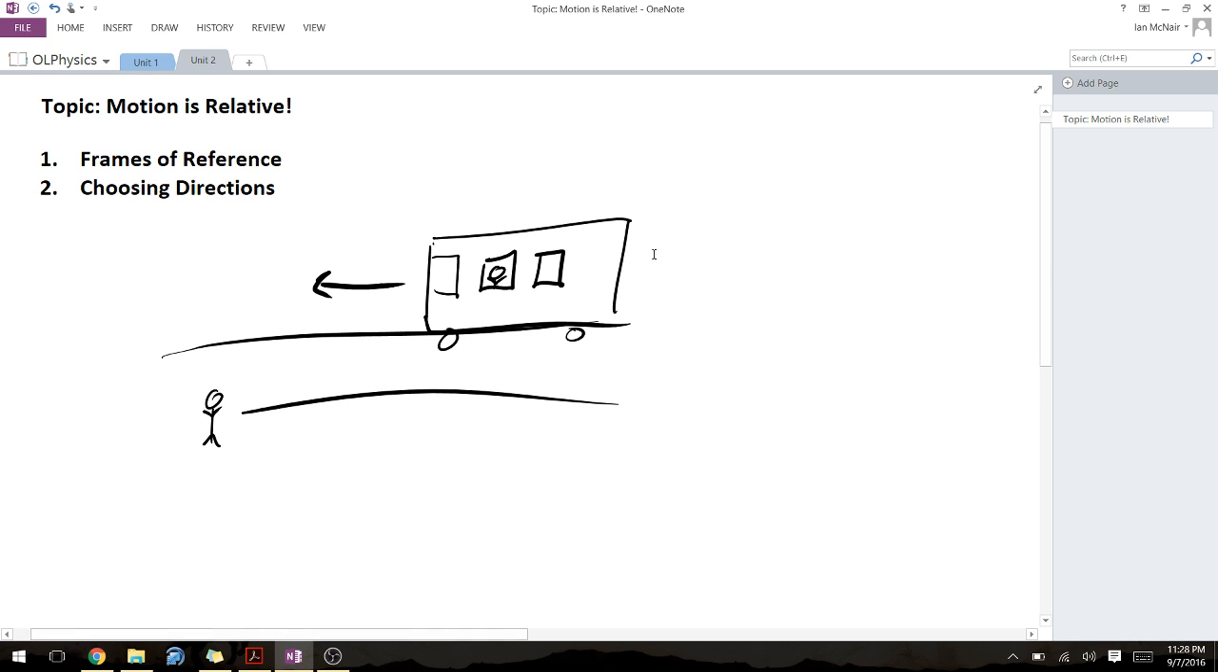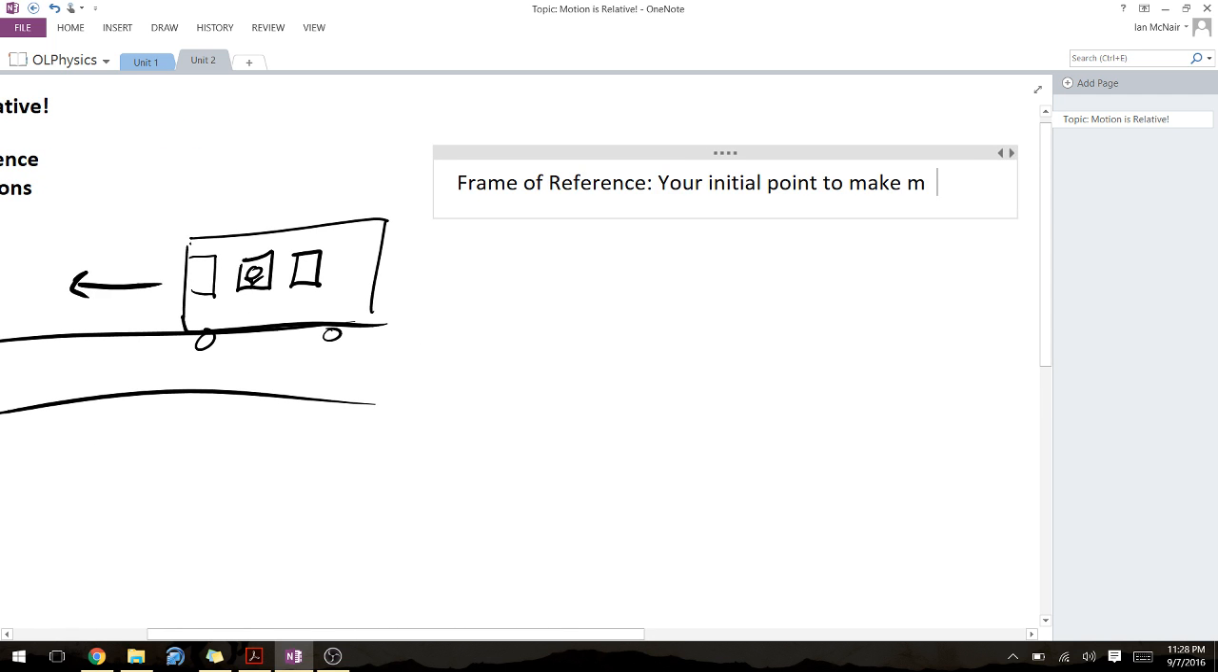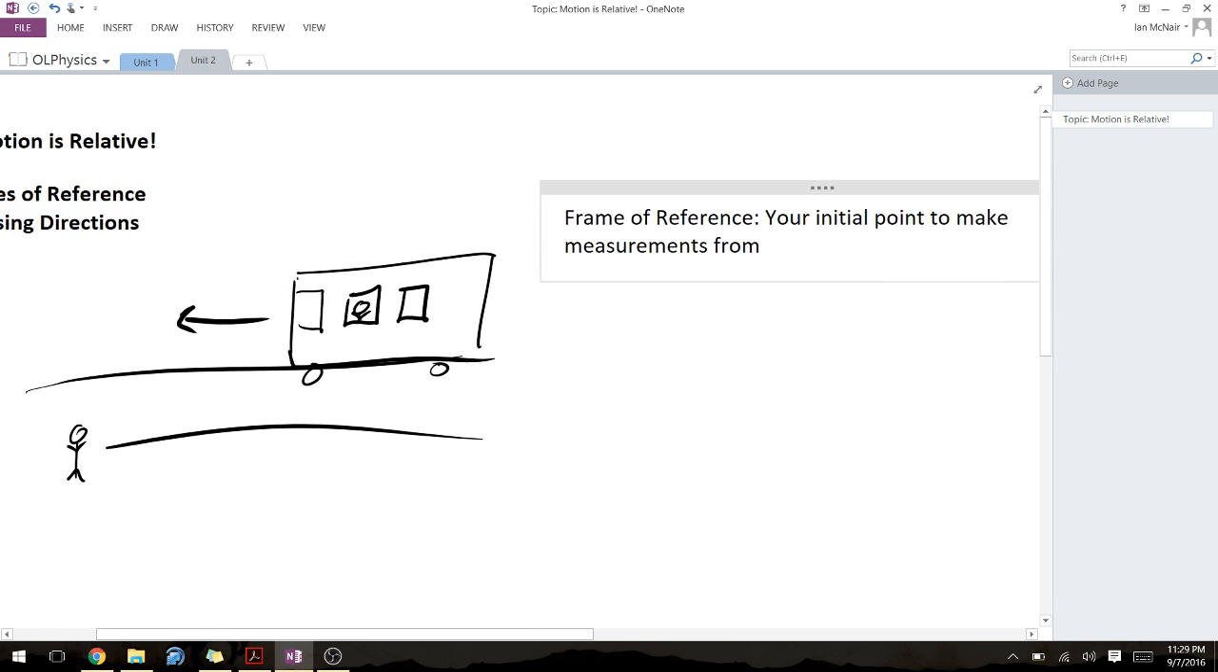So that's a word we want to define, frame of reference. So why don't we write that out? A frame of reference basically represents your initial point. So your initial point to make measurements from.